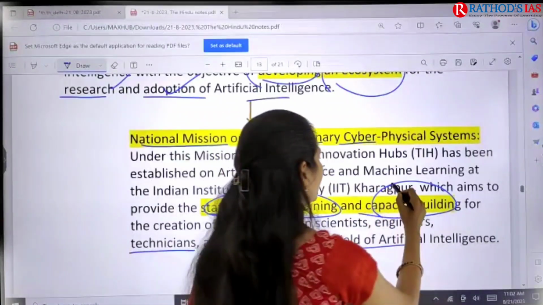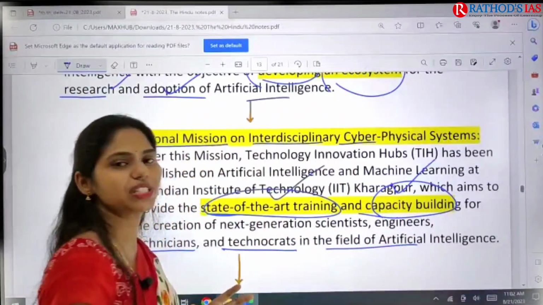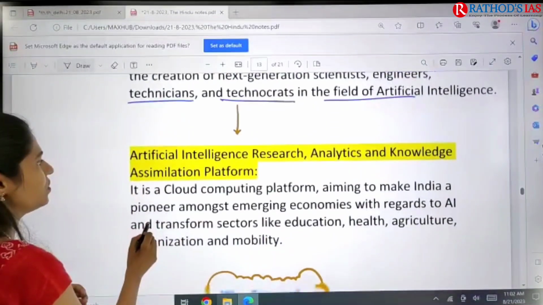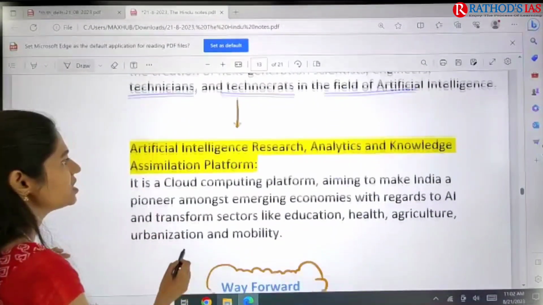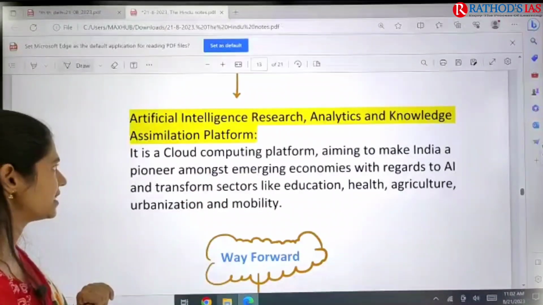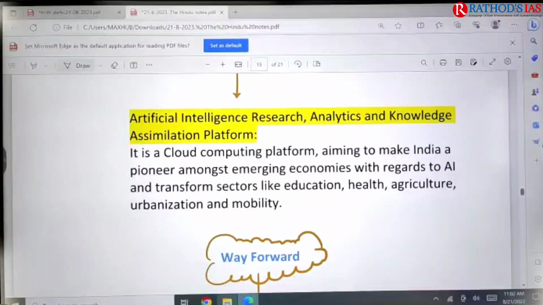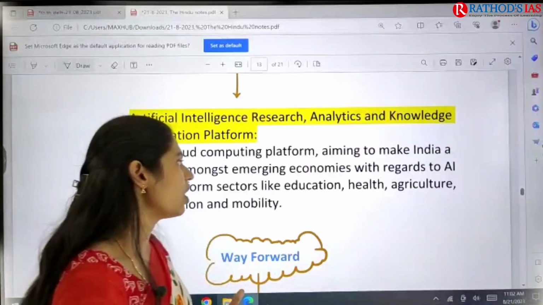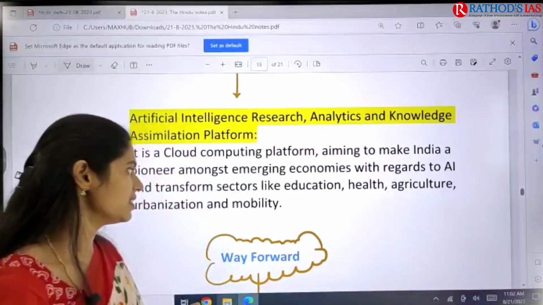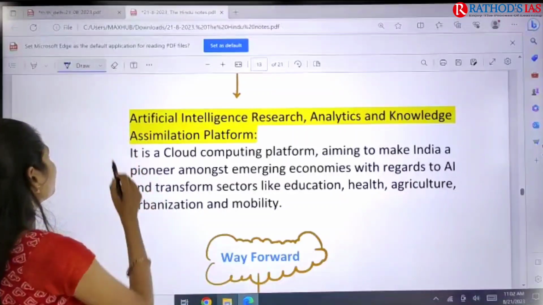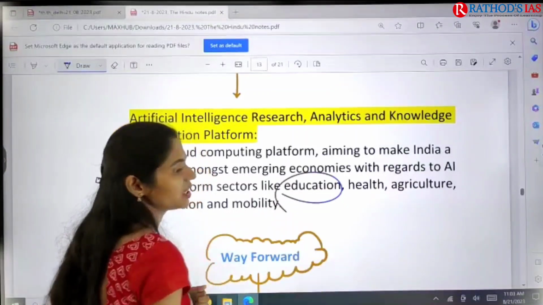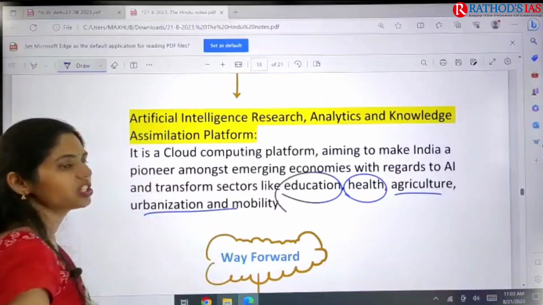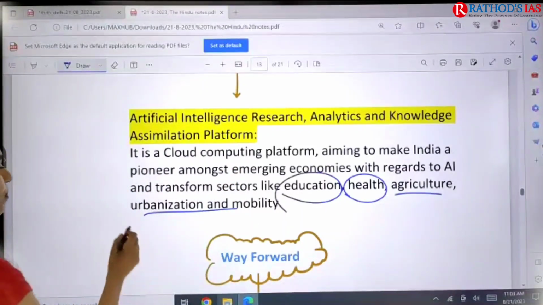And next one here is the Artificial Intelligence Research Analytics and Knowledge Assimilation Platform. This platform is a pioneer amongst emerging economies regarding artificial intelligence, and we are going to transform different sectors like education, health, agriculture, and urbanization and mobility. So these are some important things.